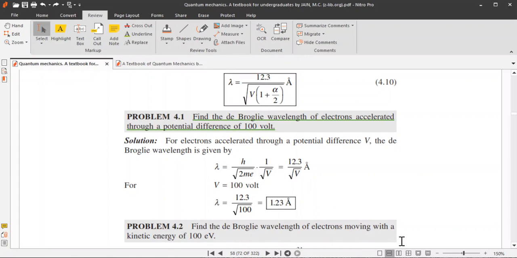We already discussed that when electrons are accelerated through a potential difference V, the de Broglie wavelength is given by lambda is equal to 12.3 by root over V in angstrom. If V is 100 volt, then lambda will be 1.23 angstrom.